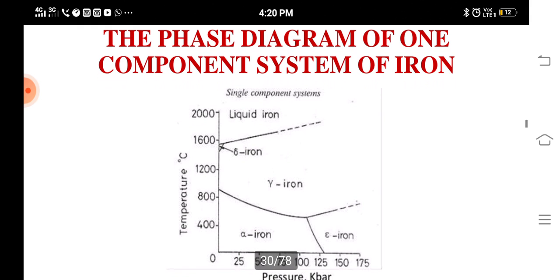So we have the single component phase diagram of the iron system. In this we have taken pressure and temperature as the two variables. Pressure is taken on the x-axis and temperature on the y-axis. At 800 degrees, alpha iron is going to become gamma iron. At 1600 degrees, gamma iron becomes liquid iron. Under pressure, when we raise the pressure to 125 kilobar, the alpha iron is going to become epsilon iron.